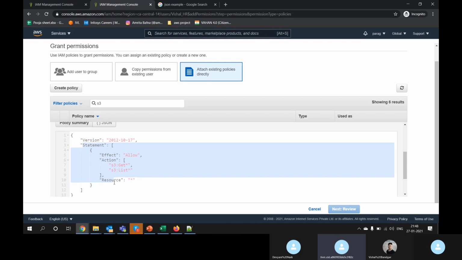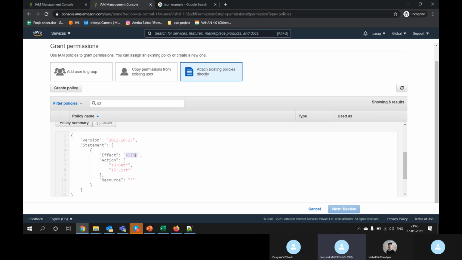Inside the statement, what is this policy talking about? The policy is talking about effect. What type of effect will it give? It will allow. So we have allow and deny. We want to allow access or we want to deny access. There are two types of access.